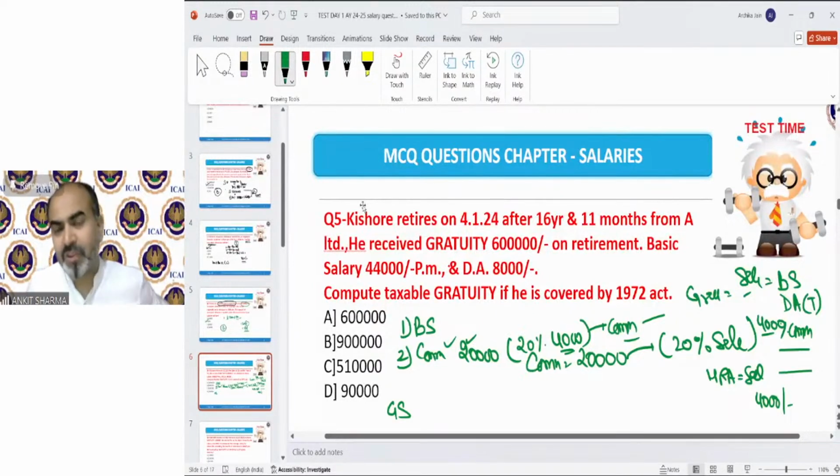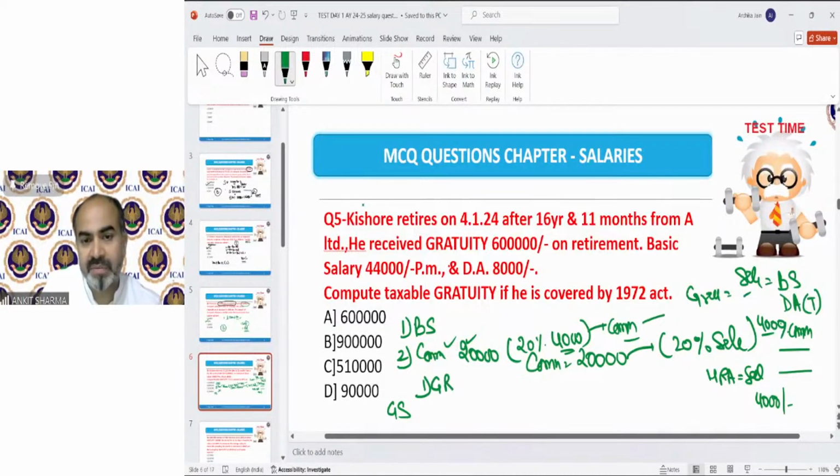So for the purpose of calculation of gratuity, we have 3 cases. If you are a government employee, then any gratuity received is exempted if received by central government, state government, etc. But if the Payment of Gratuity Act is applicable, then we have to find out the exemption like this.